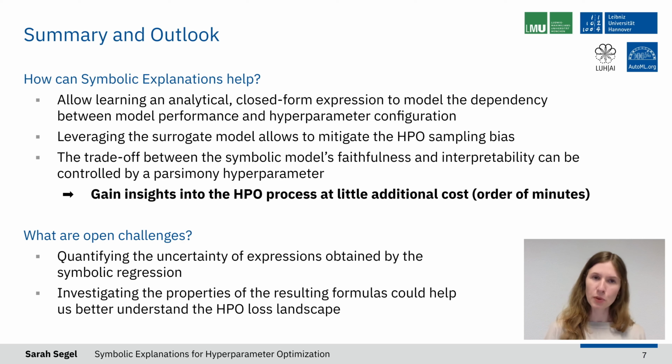Furthermore, we can control the trade-off between the symbolic model's faithfulness and the interpretability by using a parsimony hyperparameter. So the final takeaway here is that we can gain insights into the HPO process at little additional cost, in the order of minutes, using symbolic explanations.